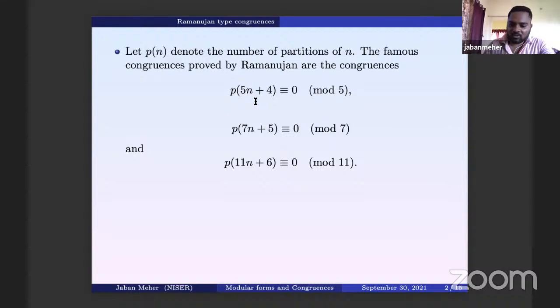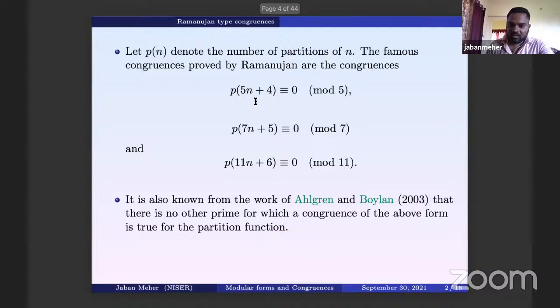So Ramanujan proved that. And in 2003, Ahlgren and Boylan proved that there is no other prime. In fact, they proved what Ramanujan predicted, that there is no other prime for which these kinds of congruences are true. This is an Inventiones paper from 2003.